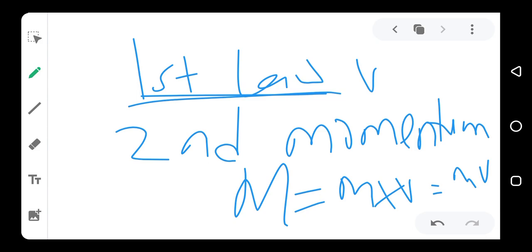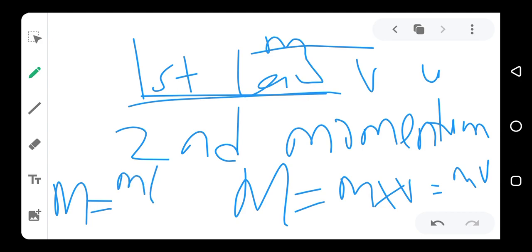Let's call the final velocity v and the initial velocity u. The mass of the body, we call it m. The mass of a body does not change. So the rate of change of momentum means comparing the momentum with time. We are now going to have m times the bracket of v minus u, over time, which is t.